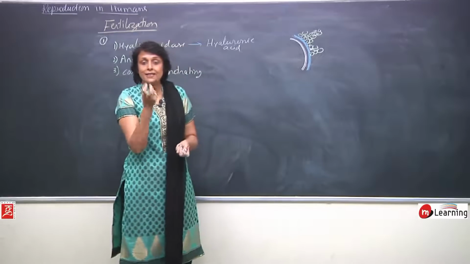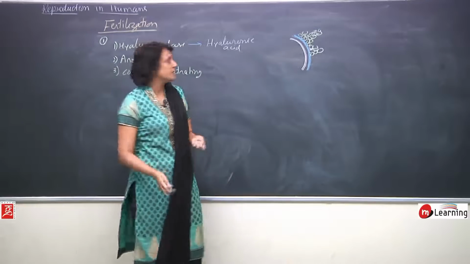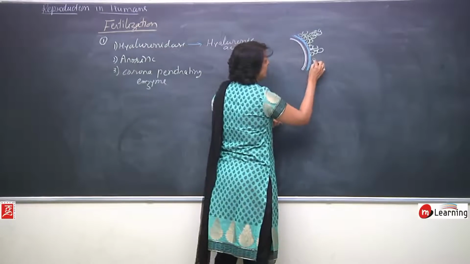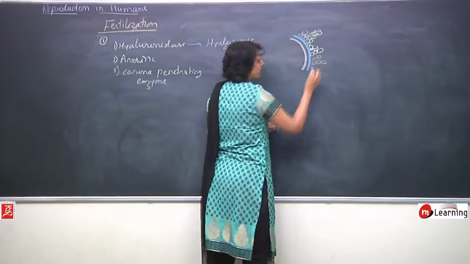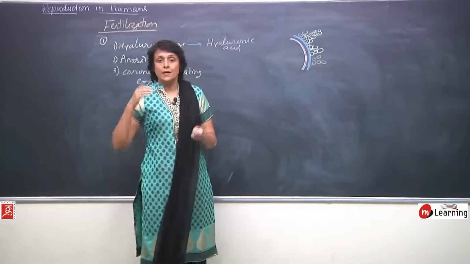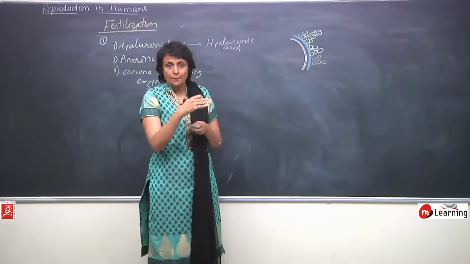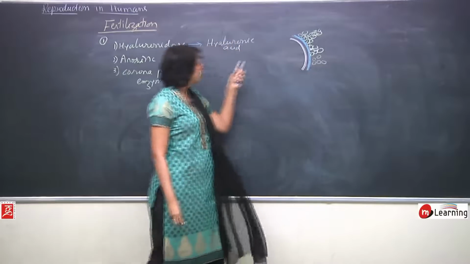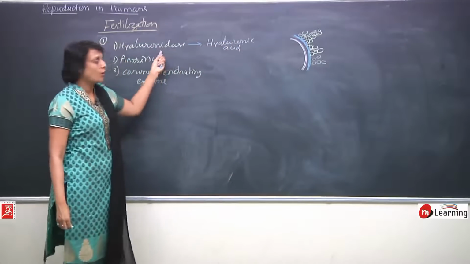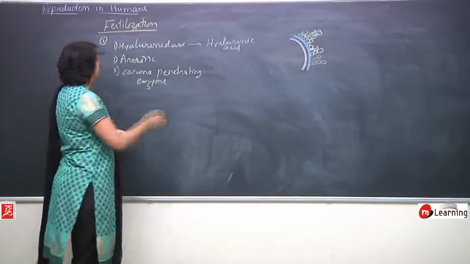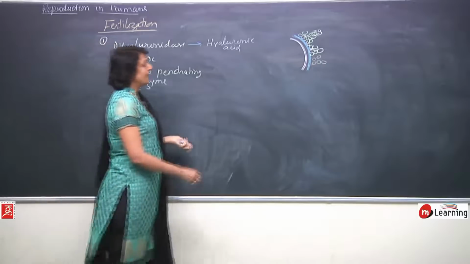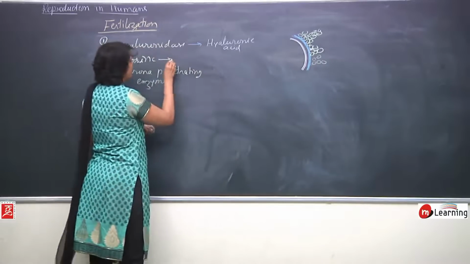As this binding substance is dissolved, these cells get loosened up. And when they get loosened up, the sperm can move through them or in between them. So this is the role performed by hyaluronidase.